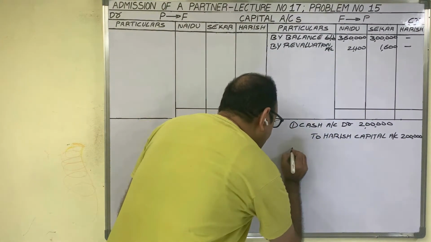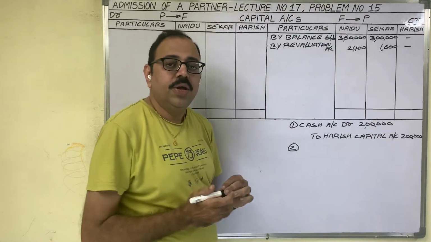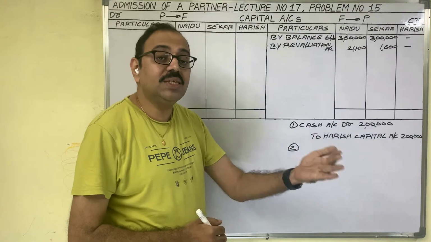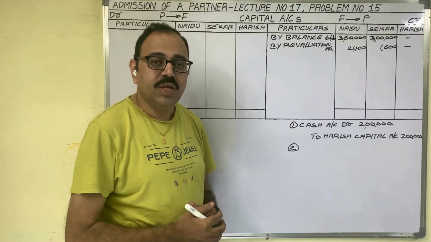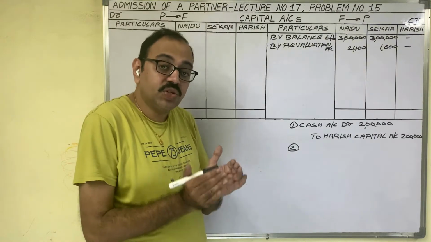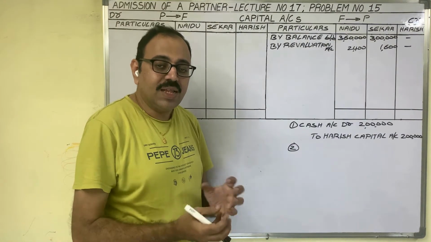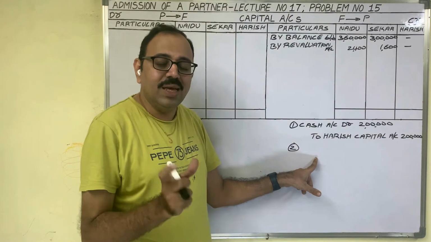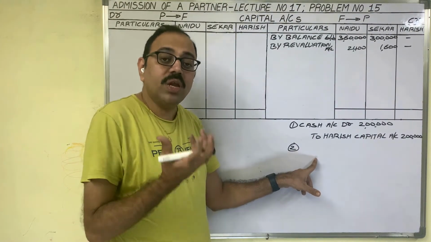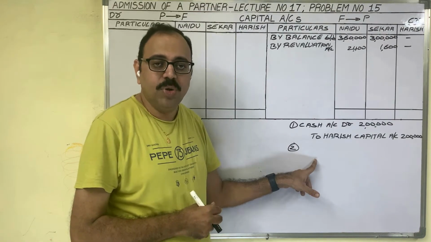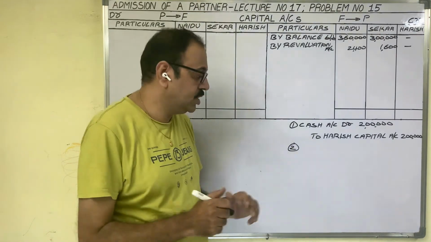Then the second entry is for creating the goodwill. The new partner is bringing only capital. He is not bringing his share of goodwill into the firm. Therefore, old partners create the goodwill with its full value in the firm. For the creation of goodwill, we should write the entry. Goodwill is an asset. If you want to create any asset, you have to debit that asset account because an asset shows a debit balance.